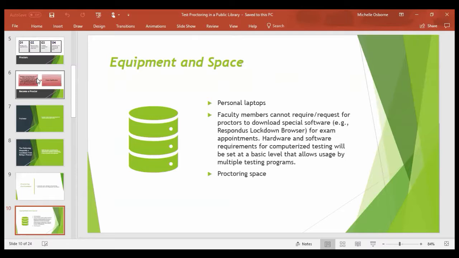multiple testing programs. Proctoring space may be utilized by multiple examinees, either simultaneously or at different times as desired by proctoring centers, provided that exam requirements meet basic standards for its use and proctoring centers comply with given instructions. So you will receive specific instructions so that you know what you can and cannot do from the instructor.